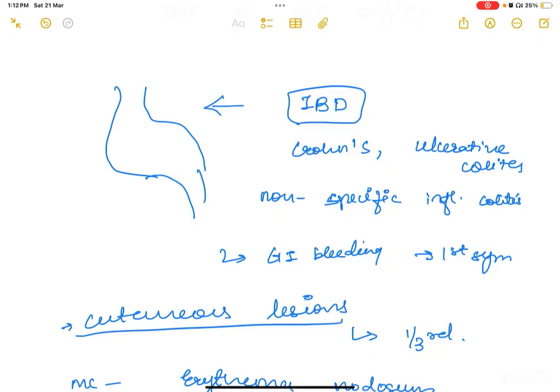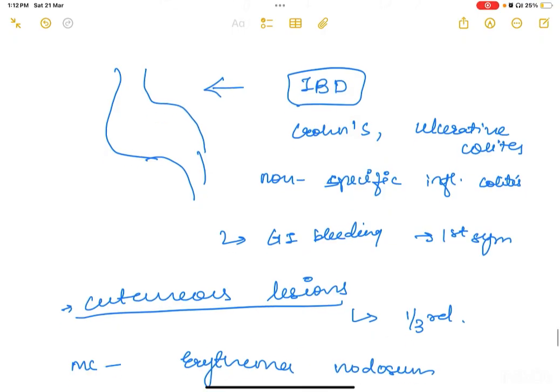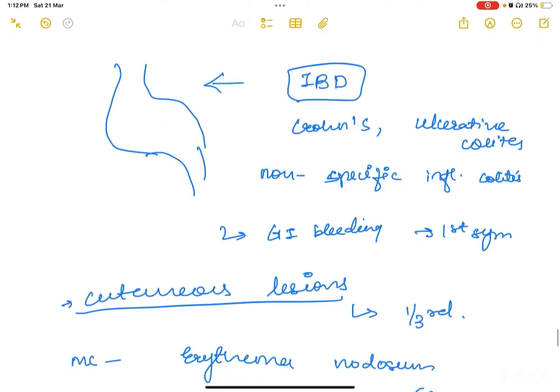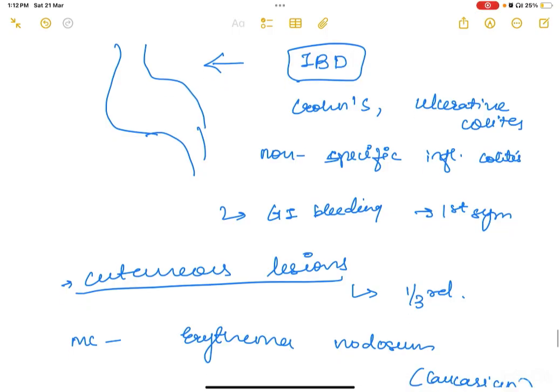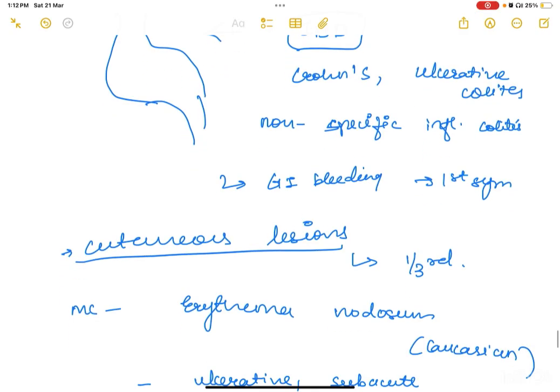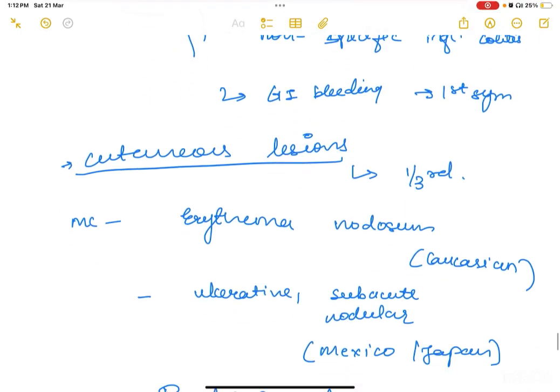Now, in the Indian population, we discussed that abdominal involvement is more. So, inflammatory bowel disease could be there, including Crohn's, ulcerative colitis, or non-specific inflammatory colitis. Now, the patient can even present with gastrointestinal bleeding directly as the first symptom in Takayasu arteritis.